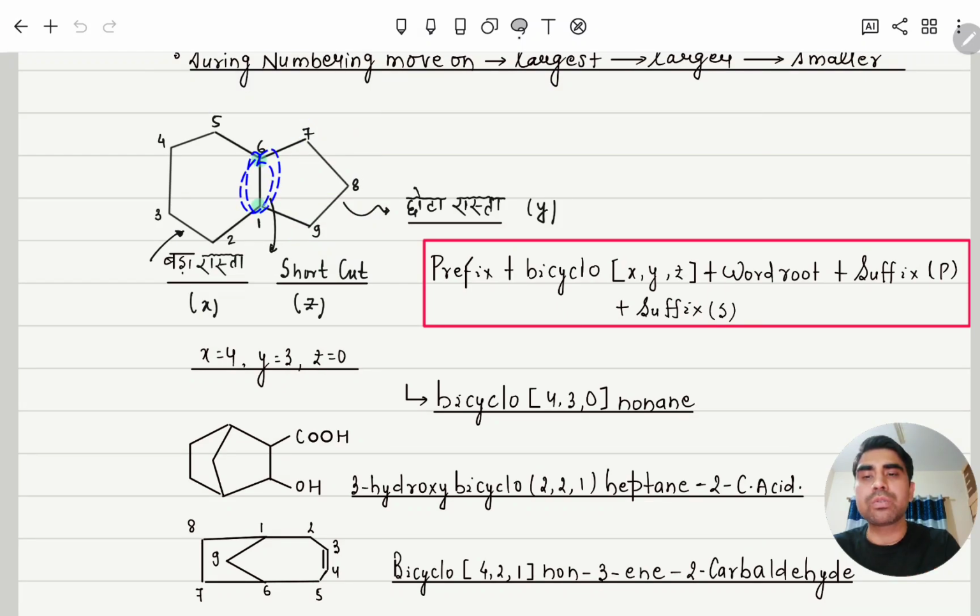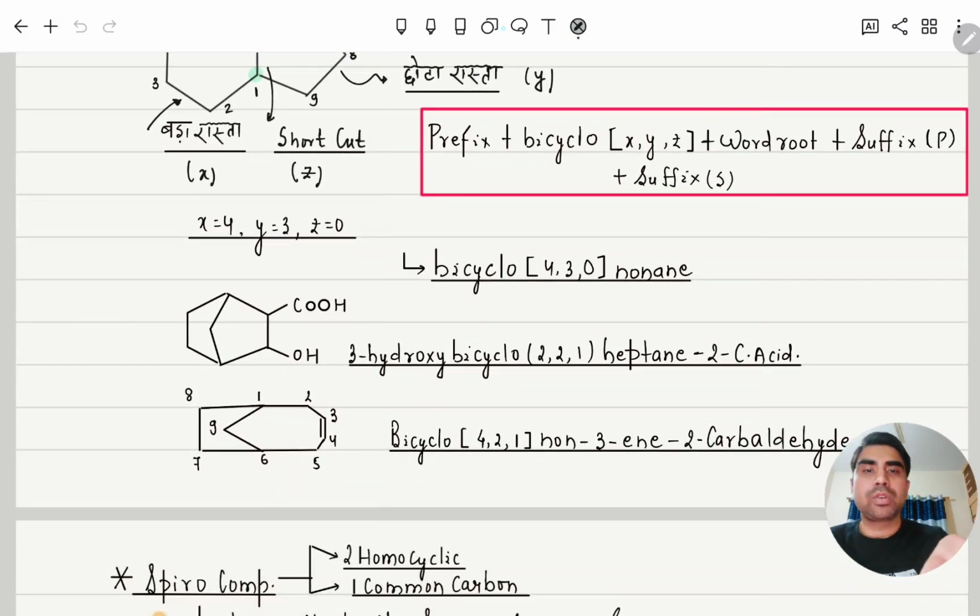Here with respect to the 2, another how many carbon? 0. So X, Y, Z is just telling its value. So here we can see that this is a bicyclo compound, in that this side and this side both lengths are the same. So anyway we can do numbering. Always numbering must start from the bridgehead followed by the largest path, then larger, then smaller. But here larger and largest are both the same. So we'll start from here, but since the carboxylic acid is here, we'll go this side. So 1, 2, 3, 4, 5, 6, and then after this one will be 7.